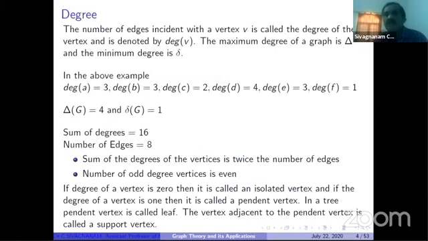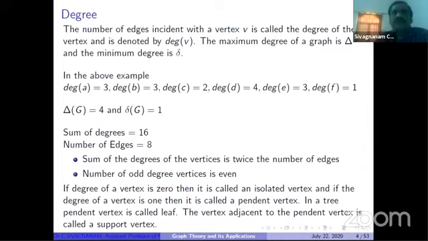Now, what is the meaning of degree of a vertex? Any graph contains vertices; how many edges are incident with that vertex, we can identify easily. The number of edges incident with that vertex is called the degree of the vertex.